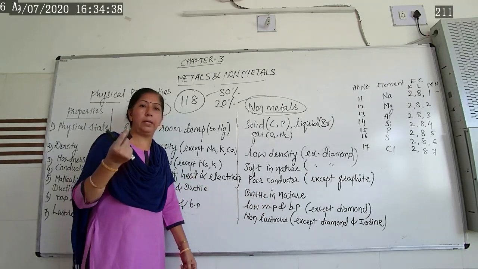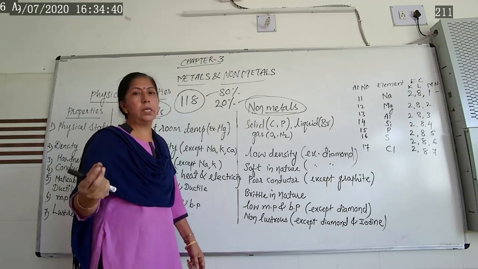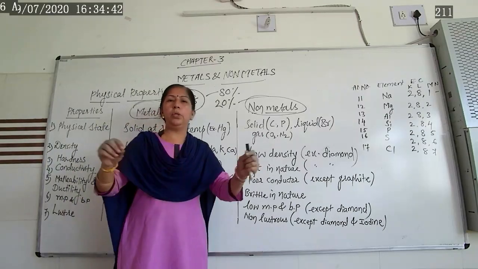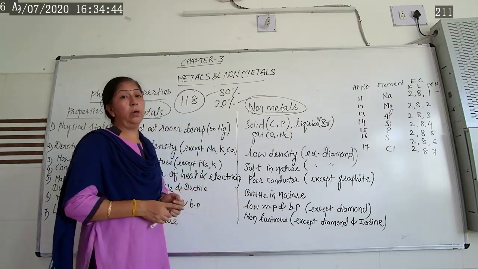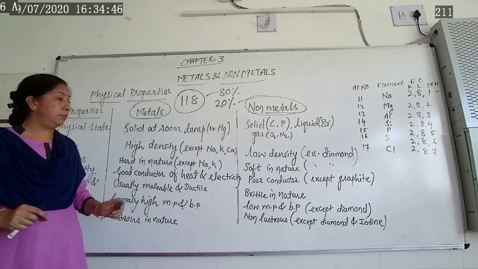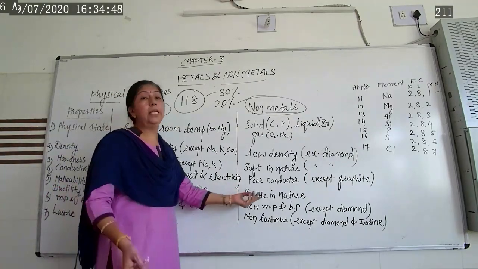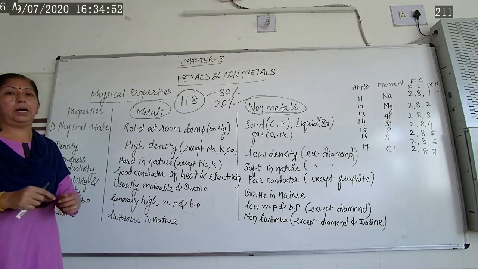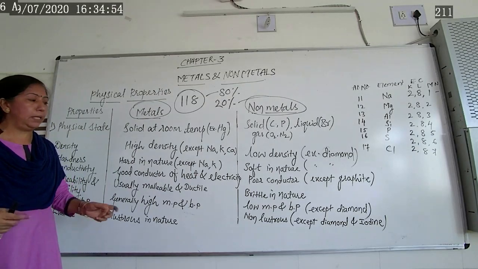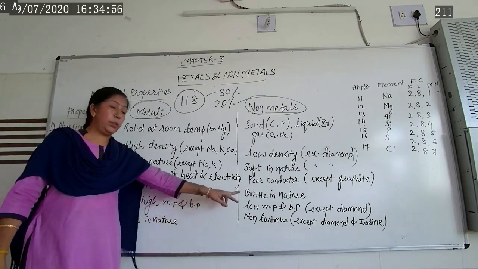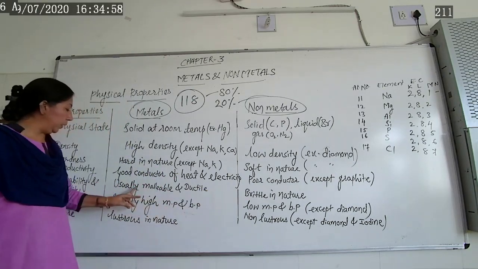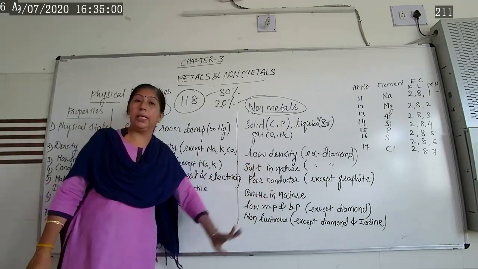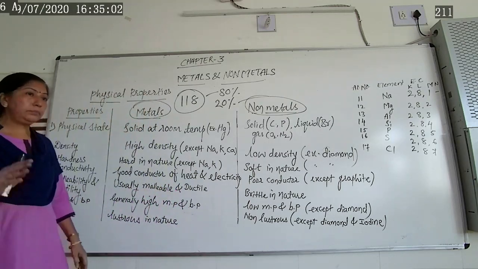If you take sulfur, phosphorus or carbon and want to draw a thin wire, one cannot draw the thin wire from it. That's why we are saying they are brittle in nature. They form a powdery substance if you apply a hammer, or if you want to draw a thin wire, one cannot make it. So they are brittle in nature, non-malleable as well as non-ductile.